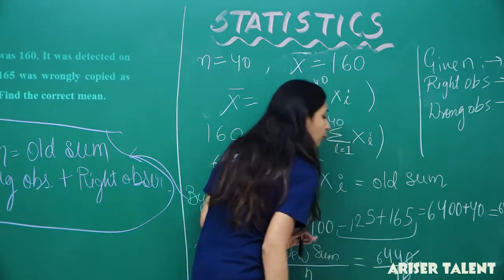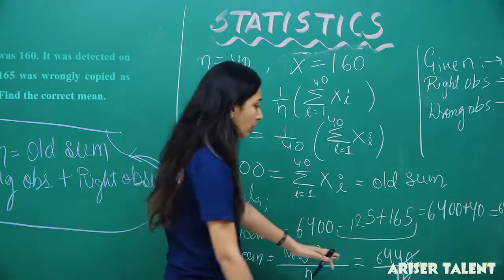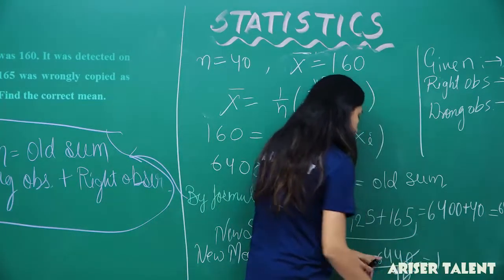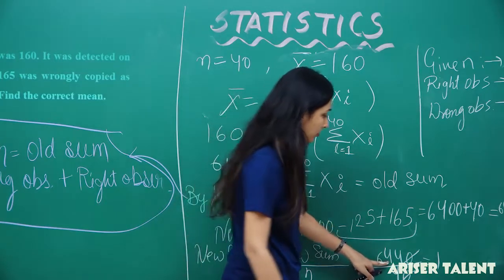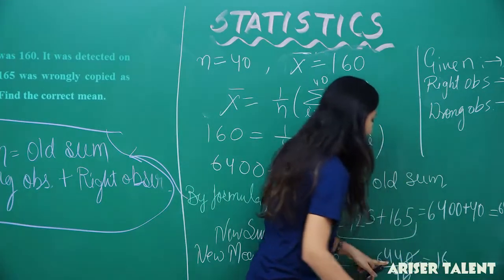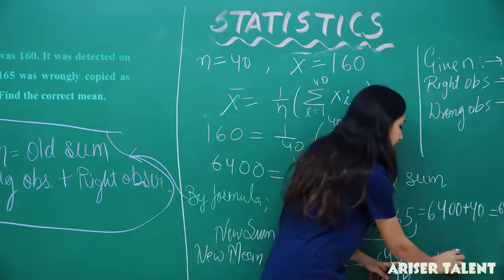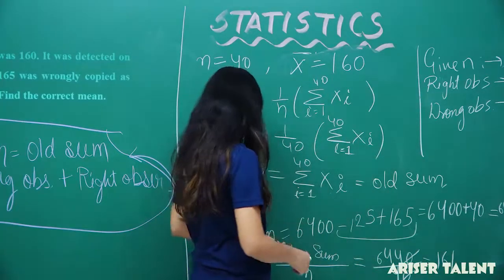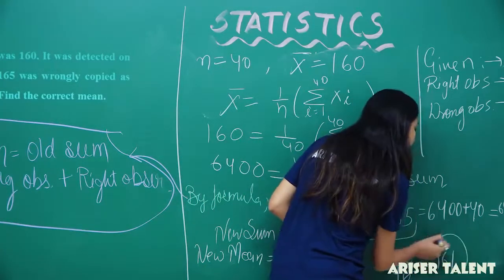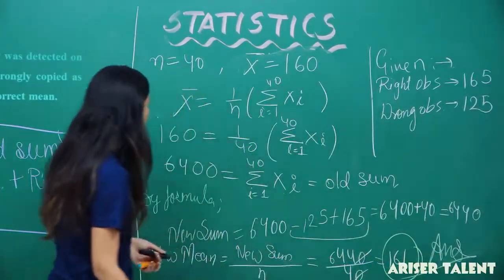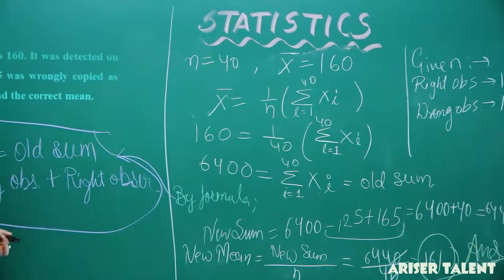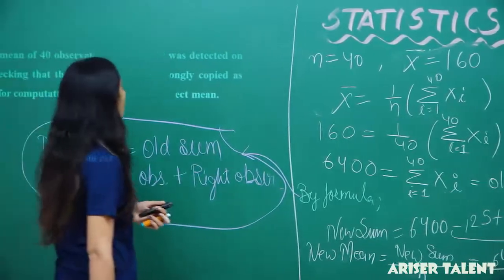You can cancel out 0 by 0. Now 4 ones are 4, 4 ones are 4. So 2 remaining, 2 and 4. 6 times 24 and 1 time. So this is 161, and this will be your answer, because it has been asked about the new mean. So the new mean will be equal to 161.